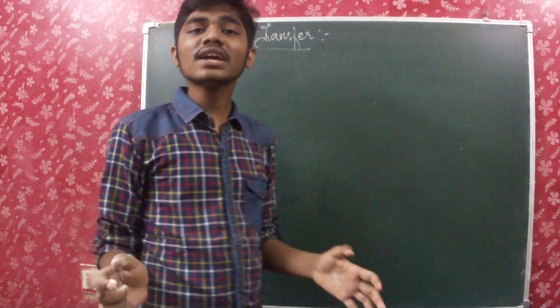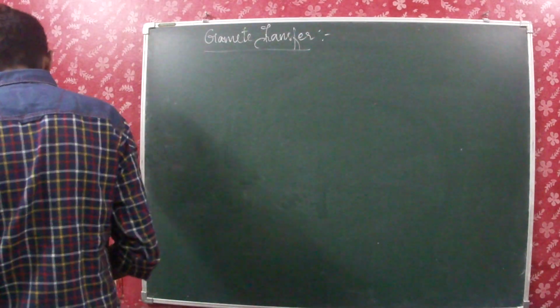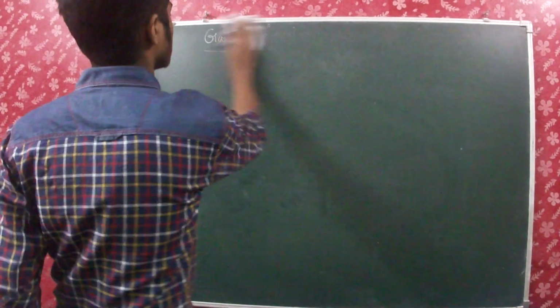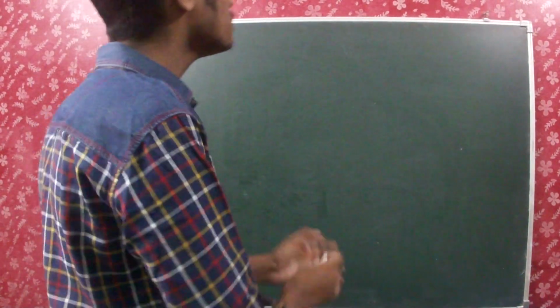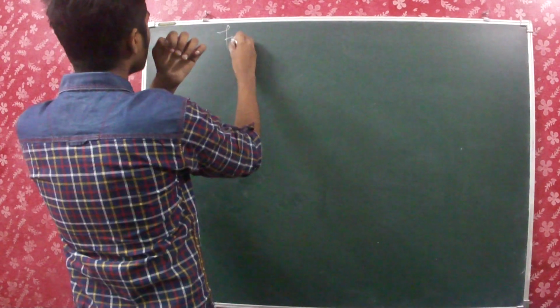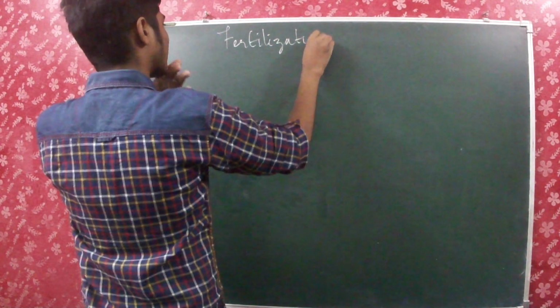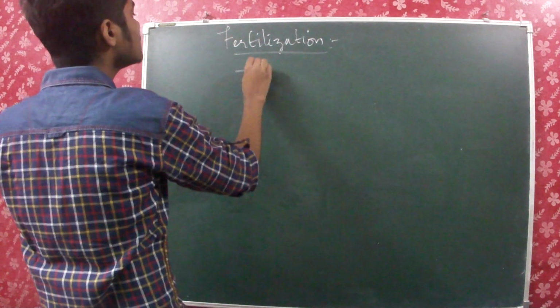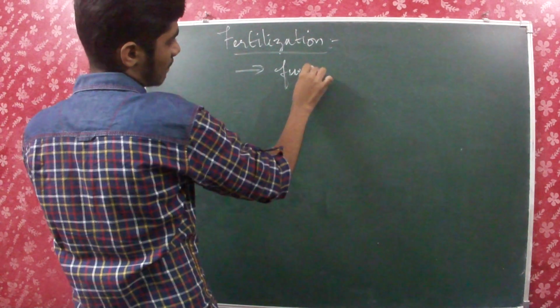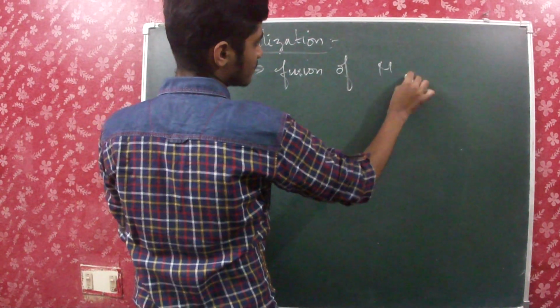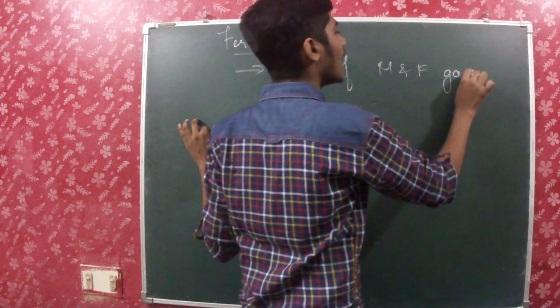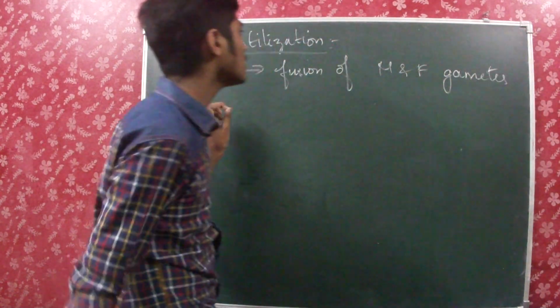So from this we can come to know that the gamete transfer, that is the transfer of the male gamete to the female gamete, becomes very important for fertilization to take place. Now pre-fertilization events are over. Now we are moving on to fertilization. Fertilization is the actual fusion of male and female gametes.